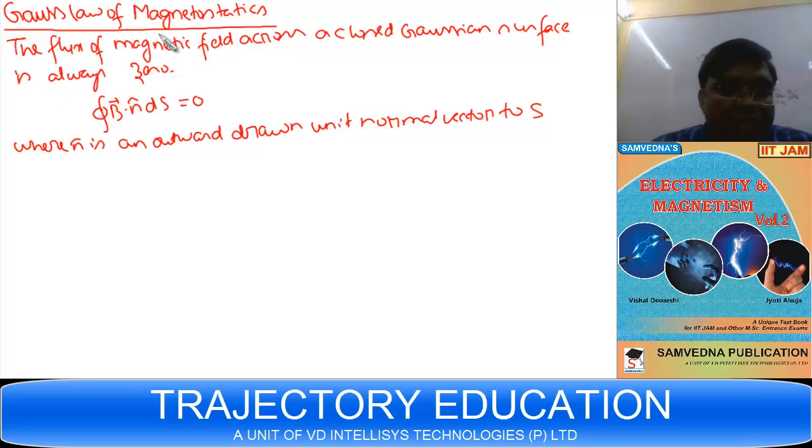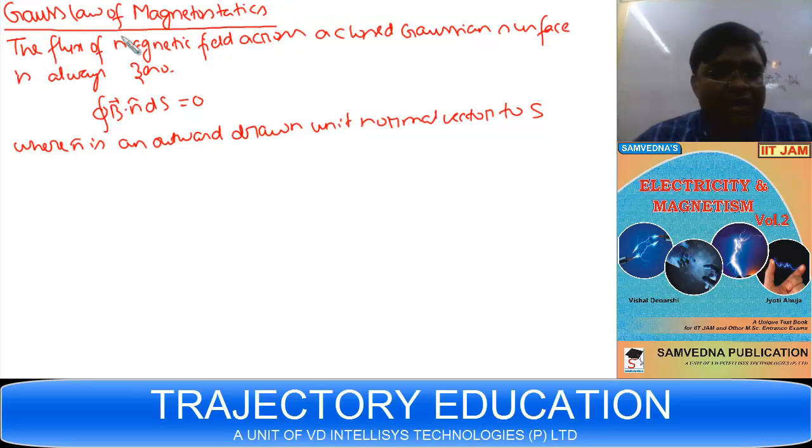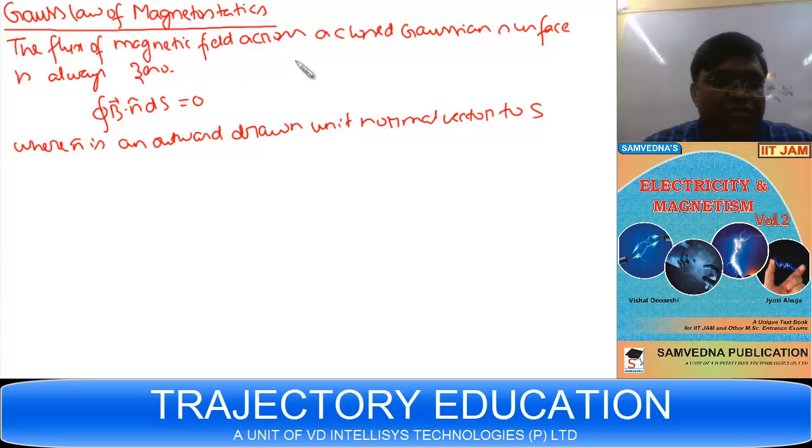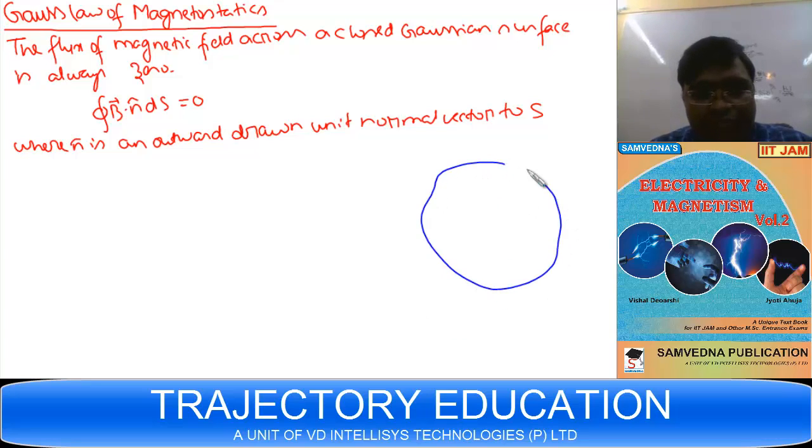This is Gauss law of magnetostatics. Gauss law of magnetostatics says the flux of magnetic field across a closed Gaussian surface is always zero. If you take a closed Gaussian surface like this, the flux of magnetic field will be always zero, where n is an outward drawn unit normal vector to S.